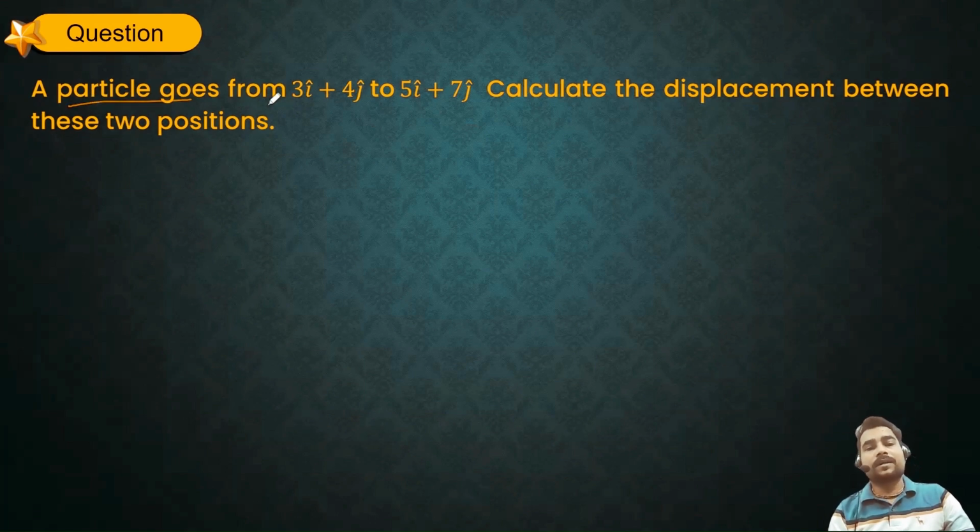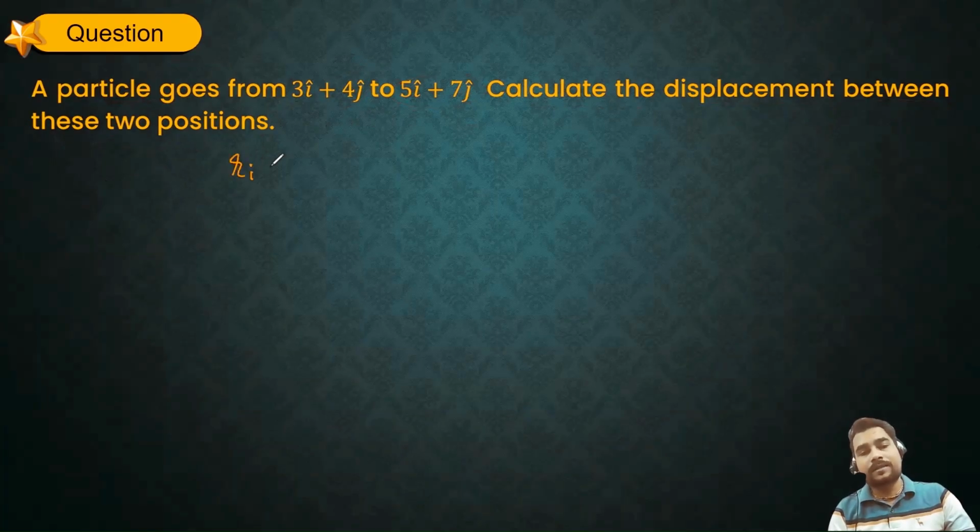Next question. A particle goes from 3i plus 4j to 5i plus 7j. Calculate the displacement between these two positions. So this is my R initial, this one is my R final, and I need to determine its displacement value.